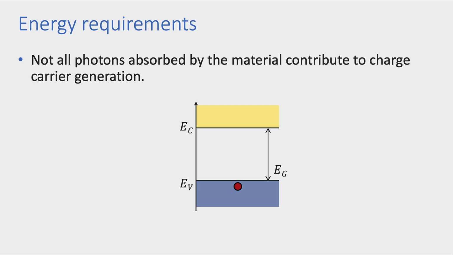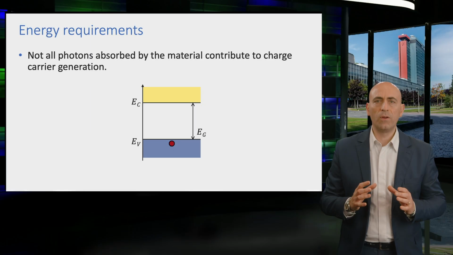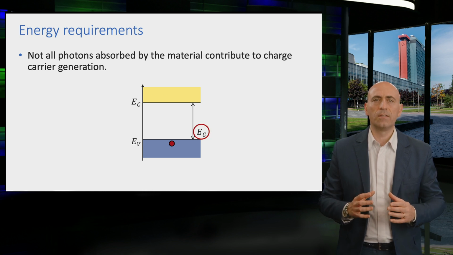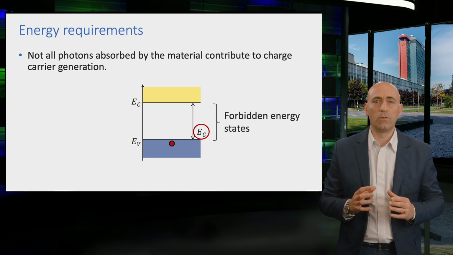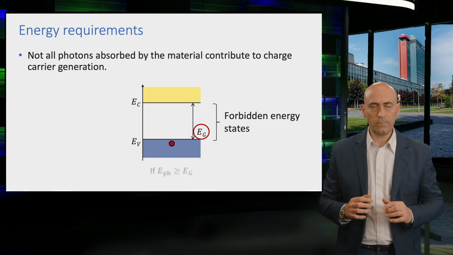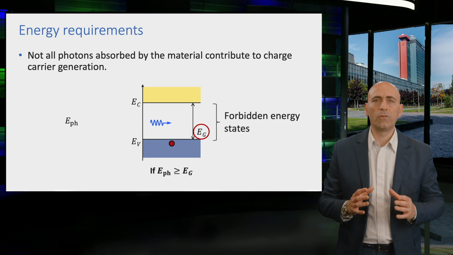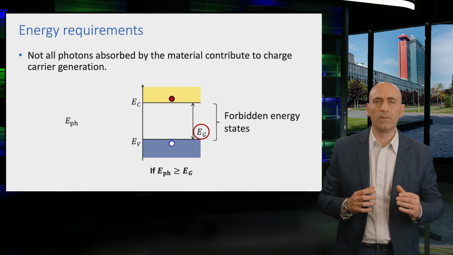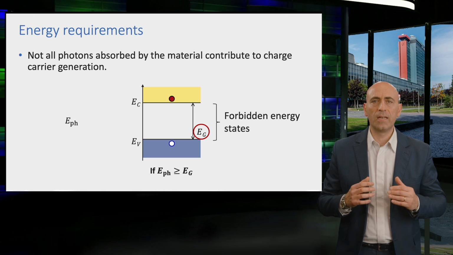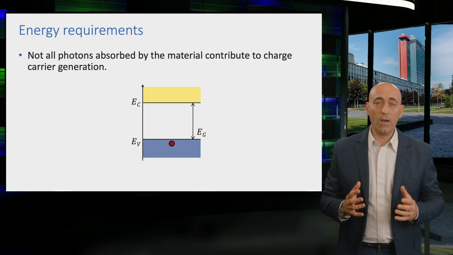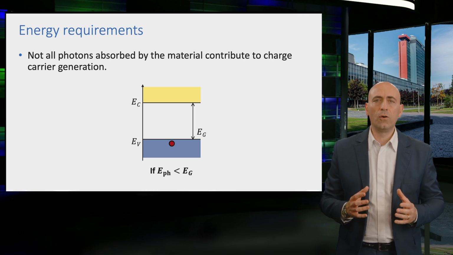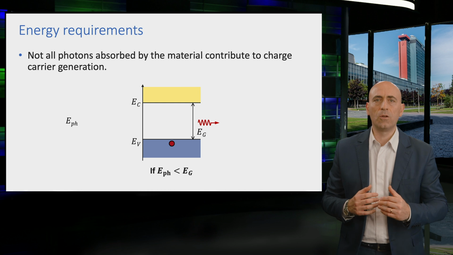However, this excitation does not always happen. Photogeneration is limited by energy constraints. To understand these constraints, we need to look at the bandgap energy of a semiconductor. As you recall from our previous video on band diagrams, there are no available energy states for electrons in the bandgap. For this reason, only if the photon energy is equal to or higher than the energy of the bandgap, the photon can be absorbed and an electron-hole pair generated. However, if this requirement is not met, the photon will simply pass through the semiconductor without being absorbed.